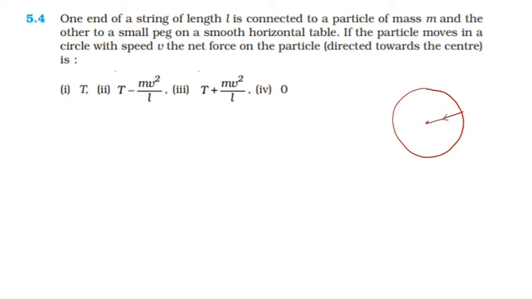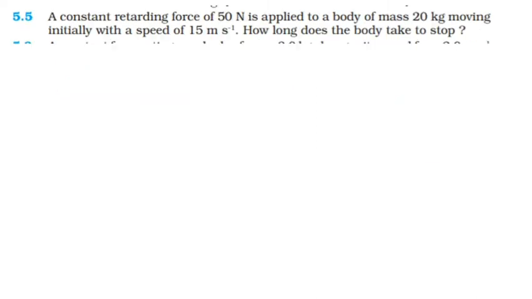So along the thread there acts a force, and since the body is moving in a circular path it must have a centrifugal force. As a result there will be a tension. The centrifugal force on the body is equal to the tension in that string. So the net force acting on the body is the tension, which is along the thread and directed toward the center.